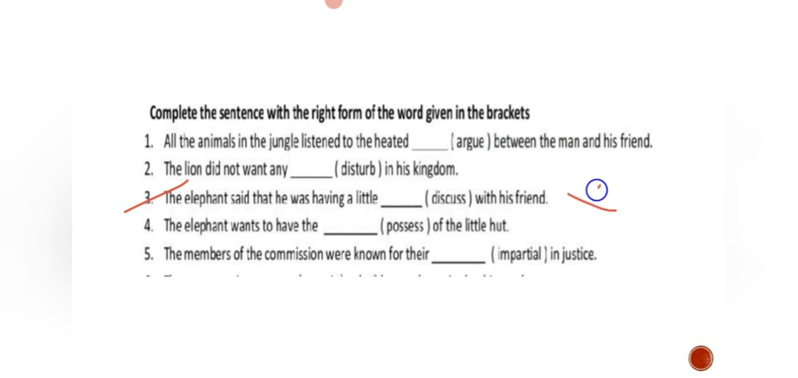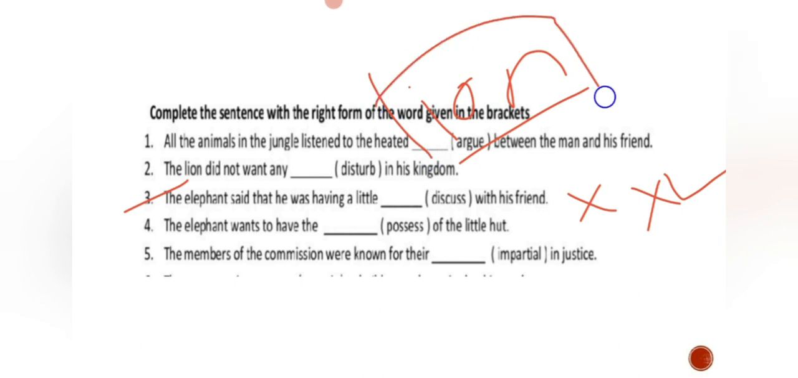The sentence is wrong. Now the second: the elephant said that he was having little discussed with his friend. No, having is there, and how are we going to use past over here? Again the second is also wrong. Now the third: the elephant said that he was having little discussion with his friend. Having little discussion. So this time the sentence sounds good. And what did you use at the end of discussion? ION. So ION is a suffix, right? So your answer is right. Having little discussion with his friend.